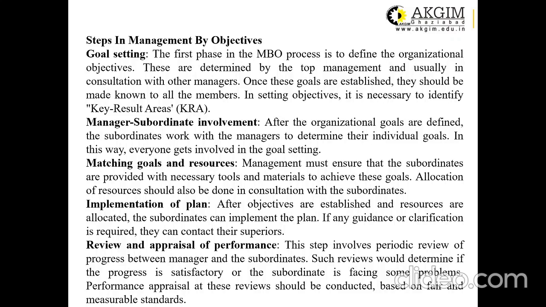Once the consensus is there, the third step is matching goals and resources. It is the duty of the management, even the manager, to check whether the necessary tools and materials are provided to the employees so that they can complete the target assigned to them.